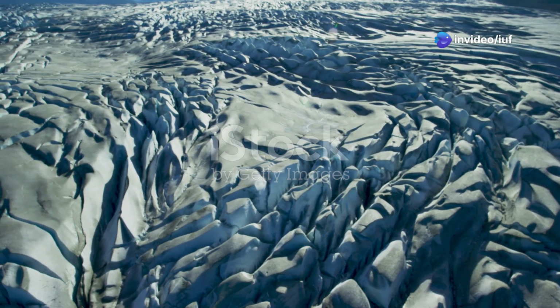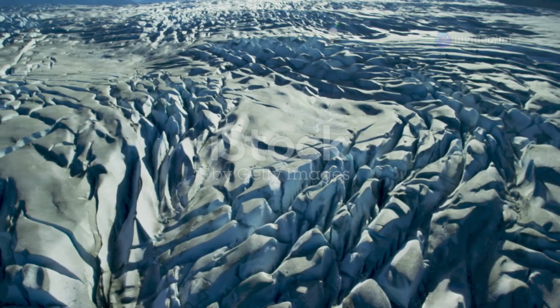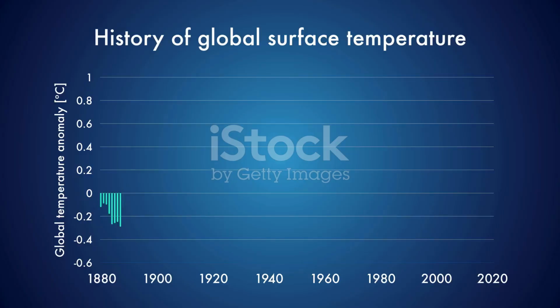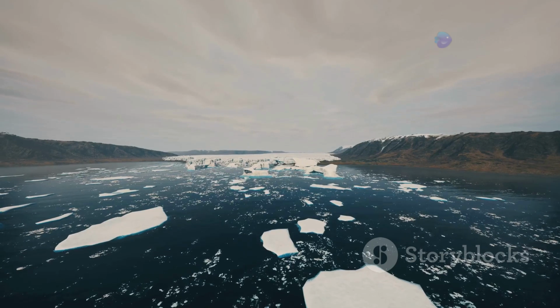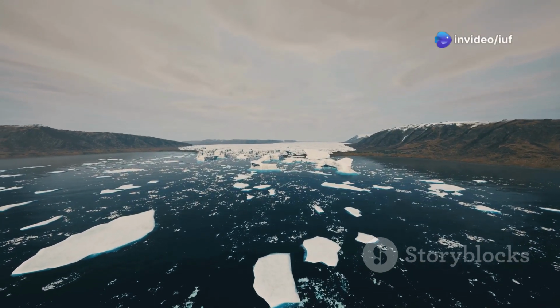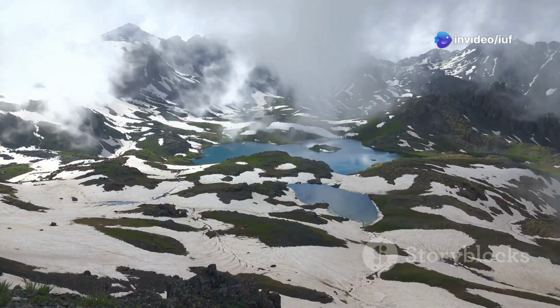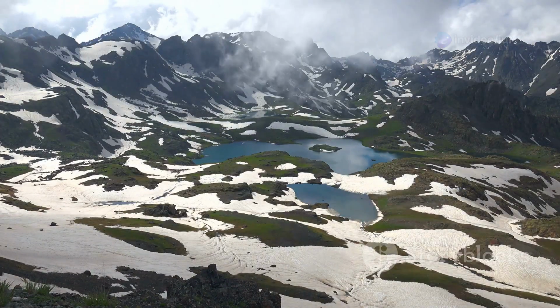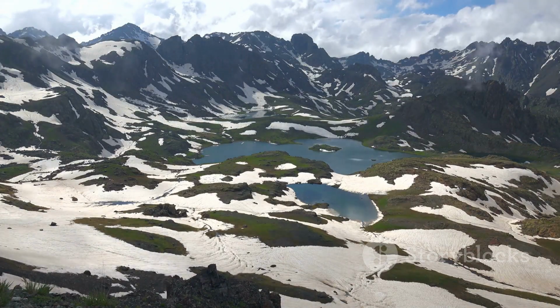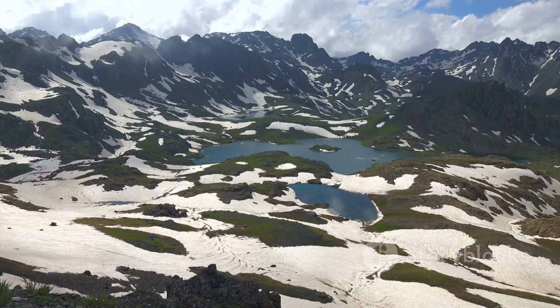Section 8. A cooling Earth. The legacy of continental change. Our planet has been on a long-term cooling trend for the past 50 million years. This cooling trend, while punctuated by periods of warming, has led to the current icehouse climate we experience today. Continental drift, the slow but relentless movement of Earth's tectonic plates, has played a significant role in this cooling trend.